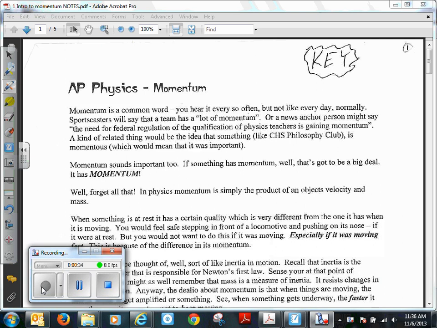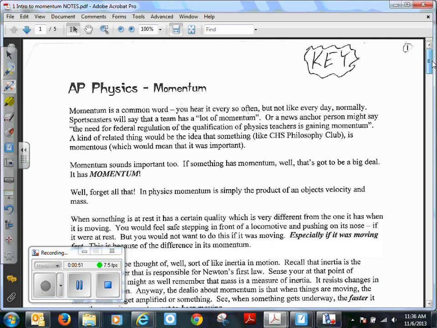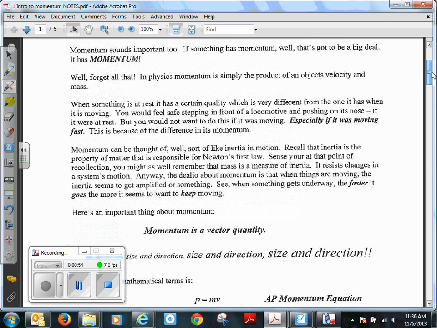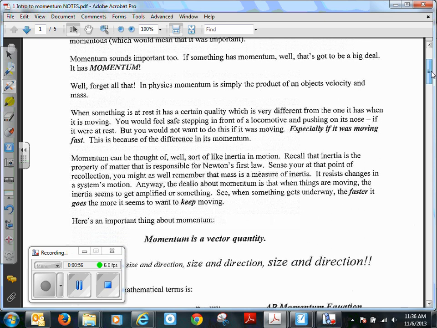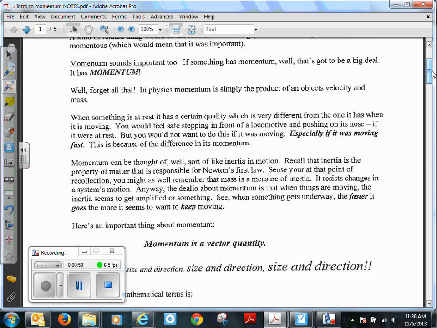So, if they say something is momentous, like CHS Philosophy Club, it's kind of right too, because momentum is very important too. But that's not actually the physics term, momentum. But it is very important. In fact, it's so important that we need to spend a whole chapter talking about it. And there's only two formulas in this whole chapter.